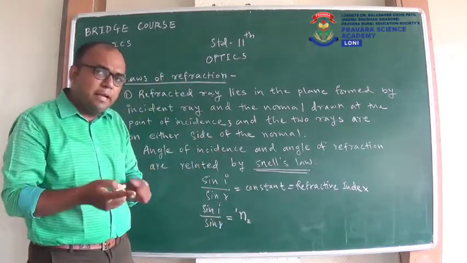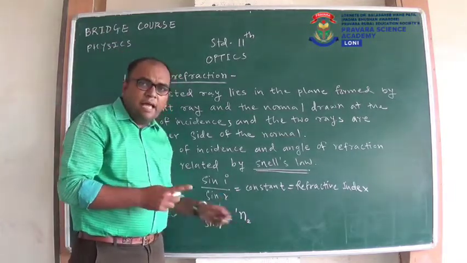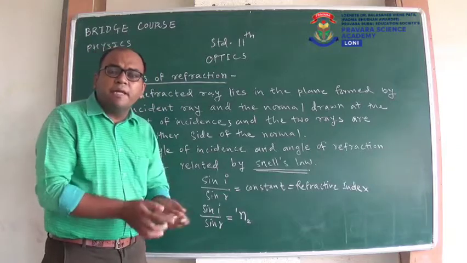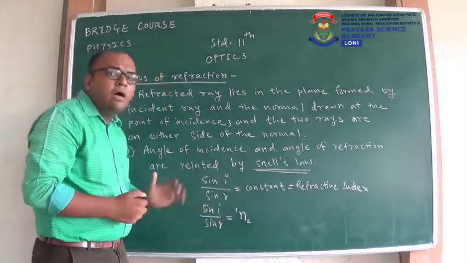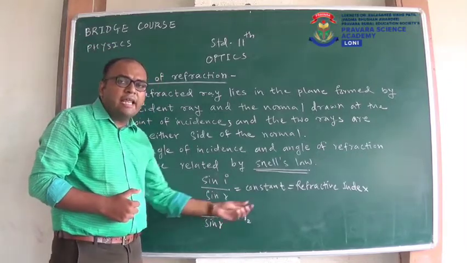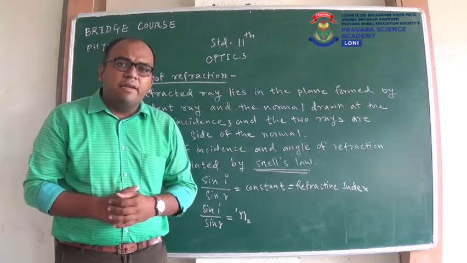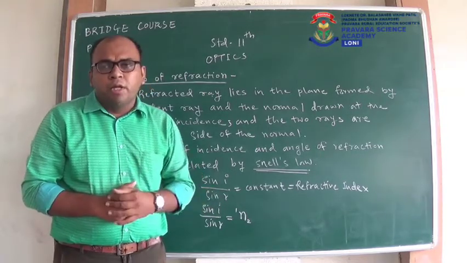Refractive index of second medium, that means 2, we write at the bottom of this n, and as it is with respect to first medium, 1, that first medium we write at the top but on the opposite side. So this is the statement of Snell's law, sine I upon sine R is equal to refractive index of medium 2 with respect to 1.